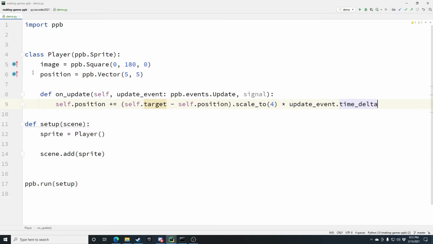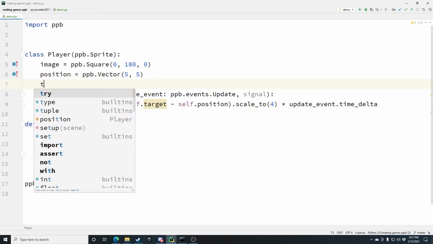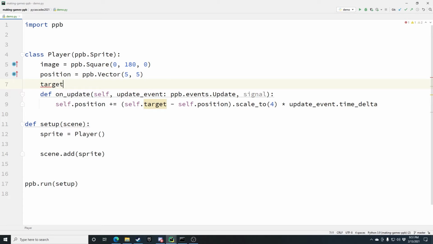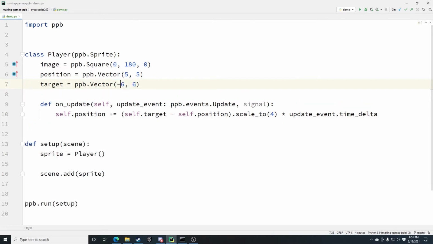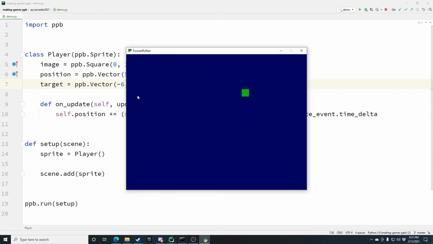All right, so this one line of code is going to allow us to move from one location to another over time. And to demonstrate this, we just need to, starting at 5, 5, give it a target equals ppb vector minus 6, so that we can see this. There we go. It's going to move from one side of the screen to the other.